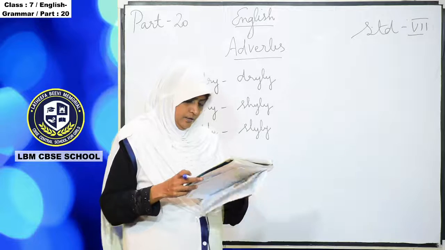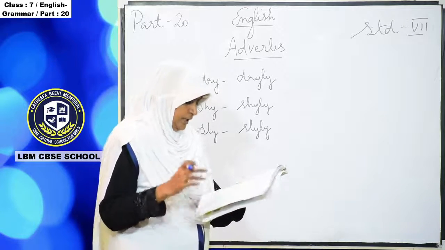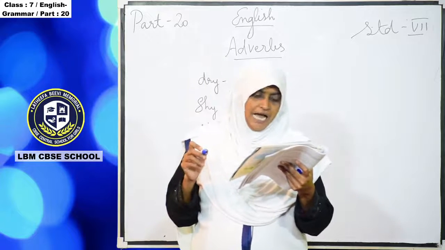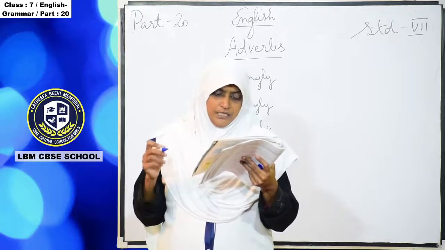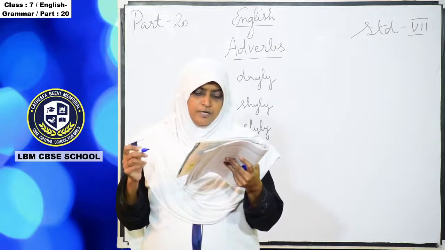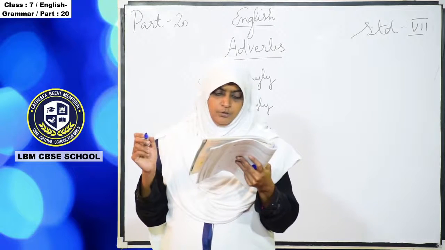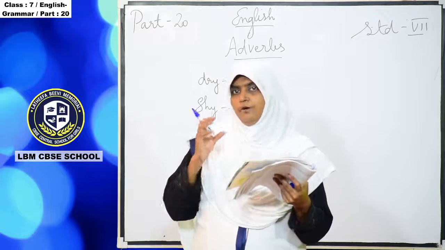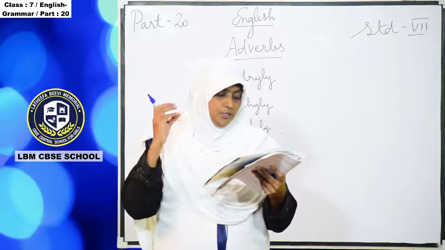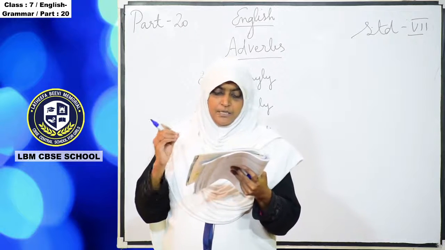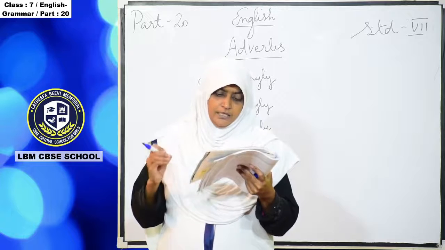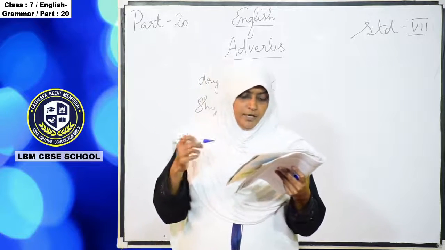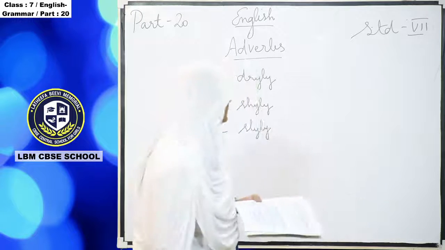Okay, and then next one, if the adjective ends in able, ible, le, the e is replaced with y. So all adverbs are formed from the adjectives only. Here they have given able, ible, le, so these endings are changed with y. Now we can see how.